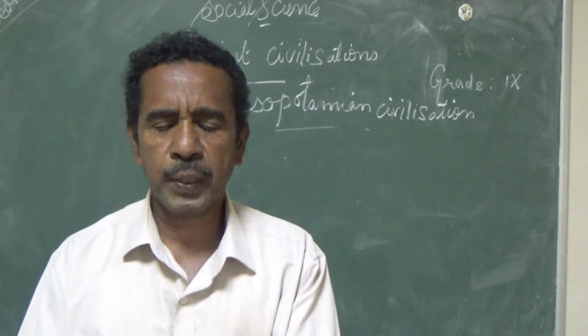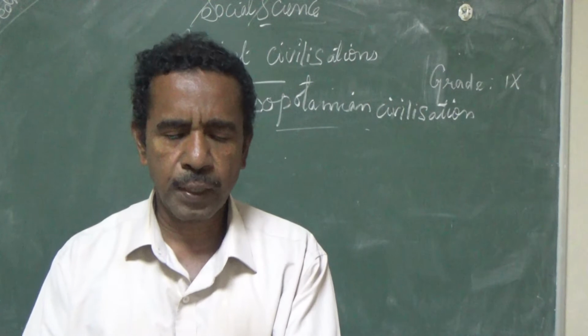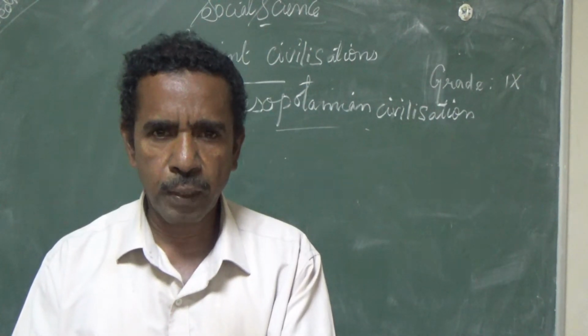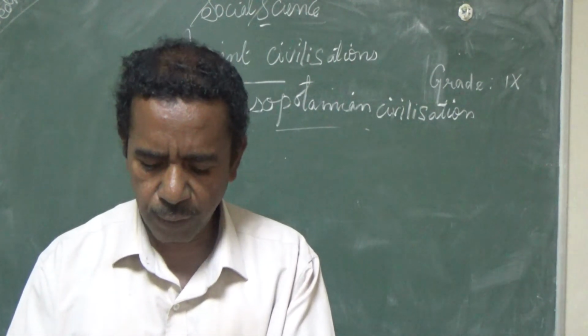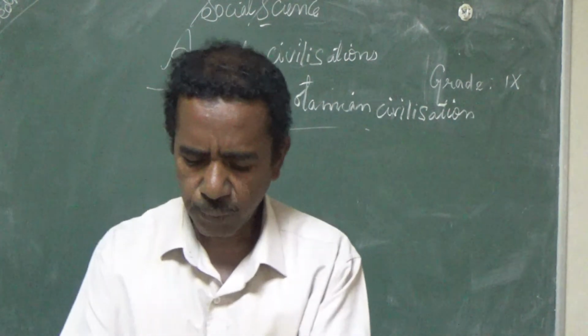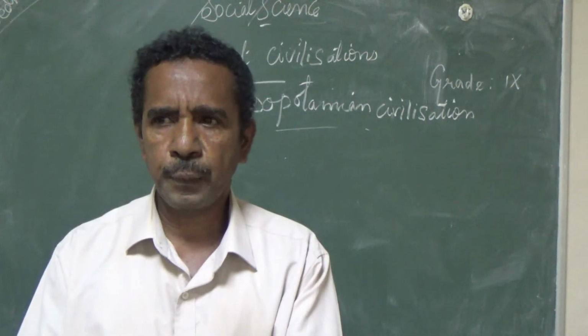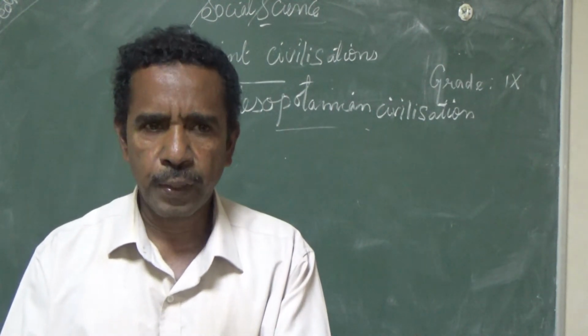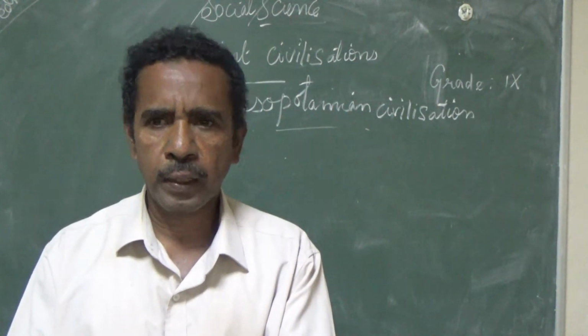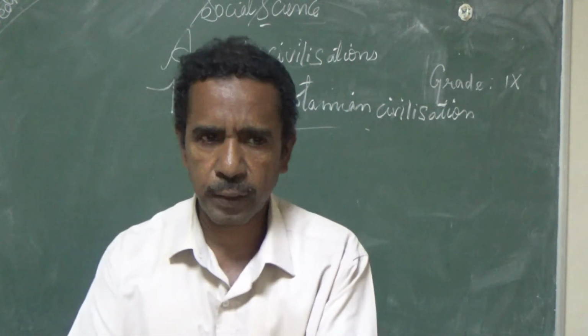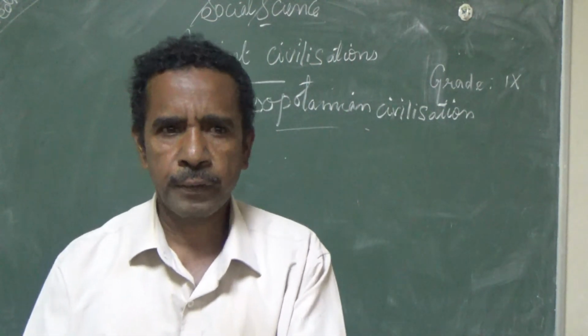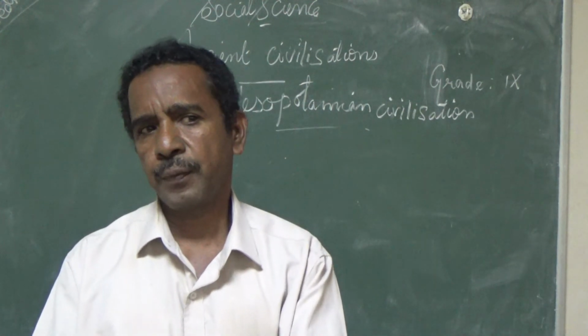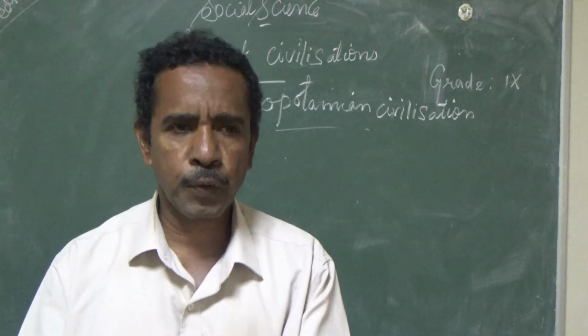These priests, scribes and nobles were part of the government. They occupied the higher order in society. They were the privileged people, rich people, possessing land.